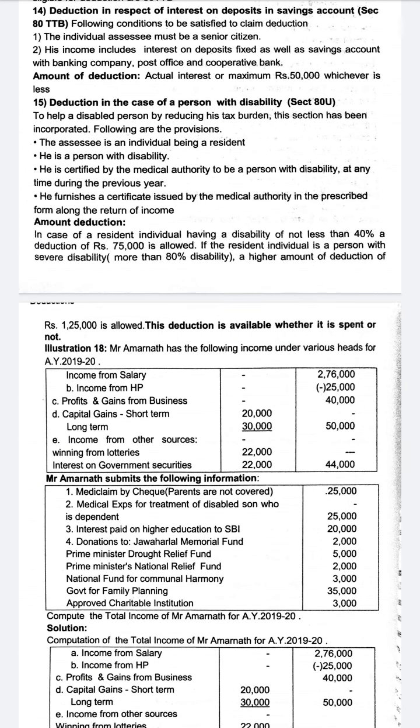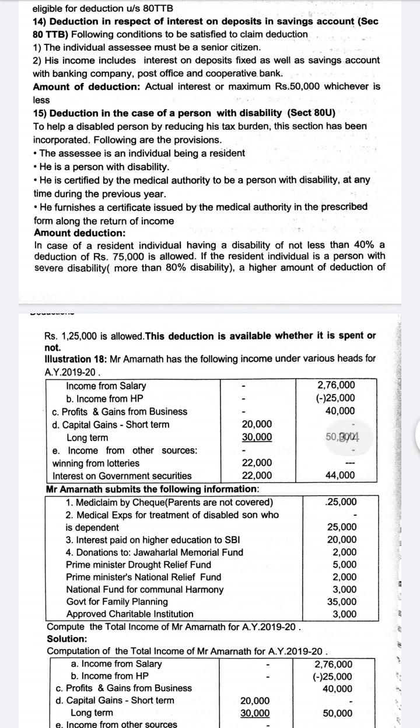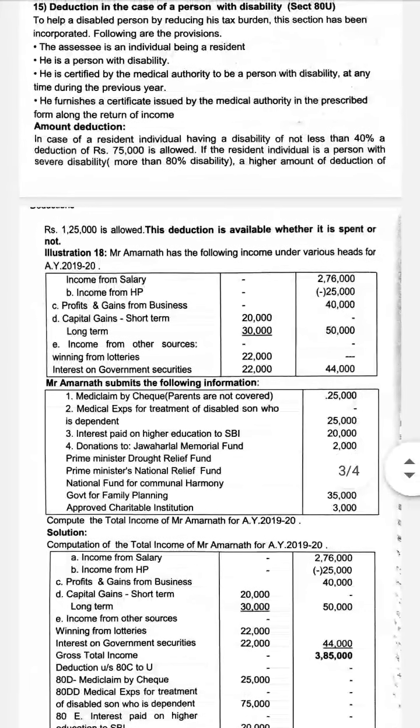80TTB, following conditions to be satisfied to claim deduction: the individual assessee must be a senior citizen, and his income includes interest on deposits, fixed as well as savings account, with banking company, post office and cooperative bank. Maximum amount of deduction is the actual amount or 50,000, whichever is less. So for all others it is 80TTA. For a senior citizen, if he satisfies the following conditions, 80TTB. Last, very important,